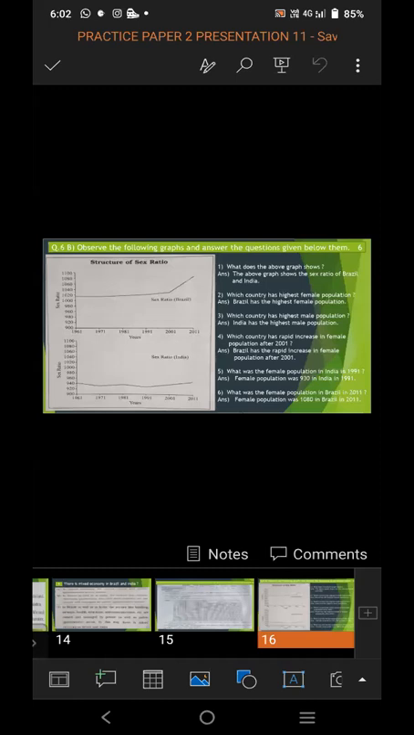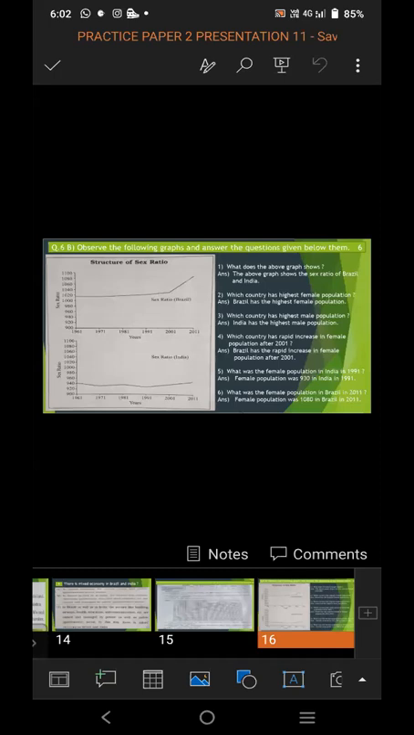Third question, which country has the highest male population? So in the third question, it is asked about the male population. While looking at the graph, we come to know that India is the country which has the highest male population. Female population is less in India, and as we see Brazil, the female population is more. So India has the highest male population, and the female population is less in India.